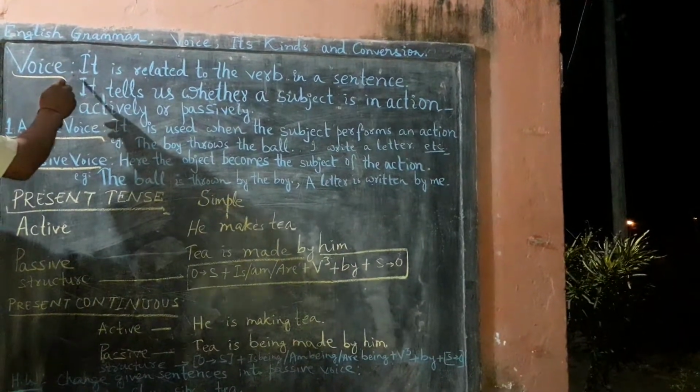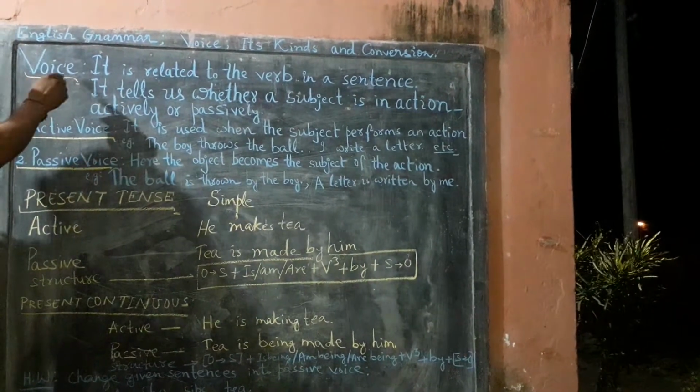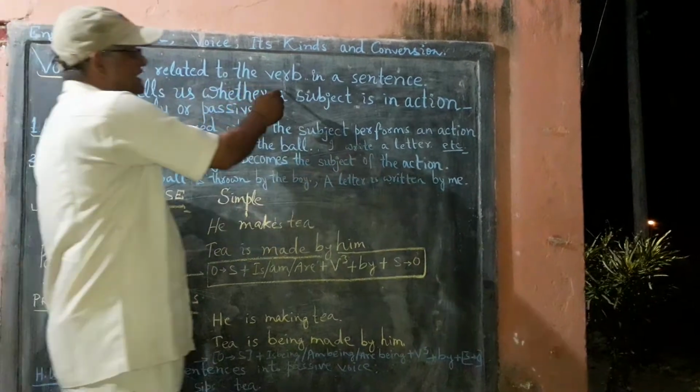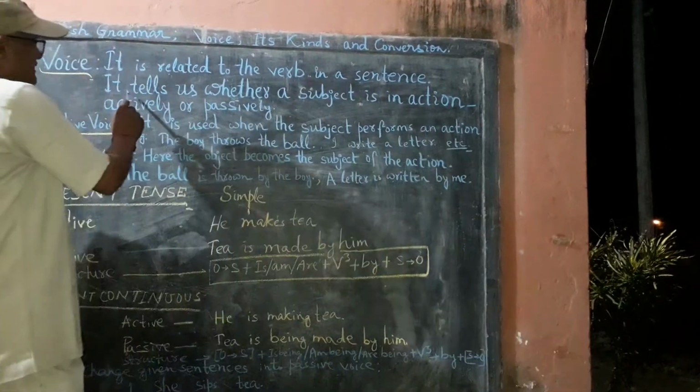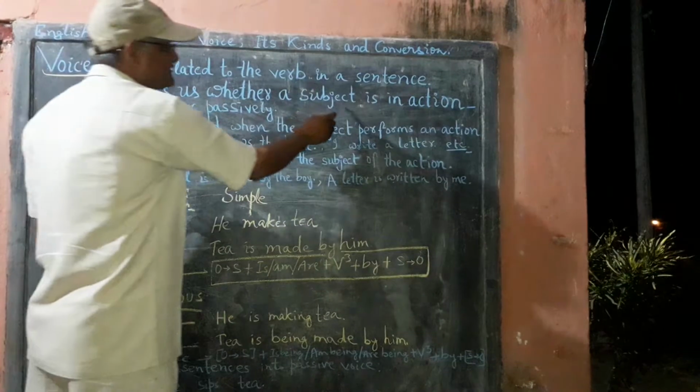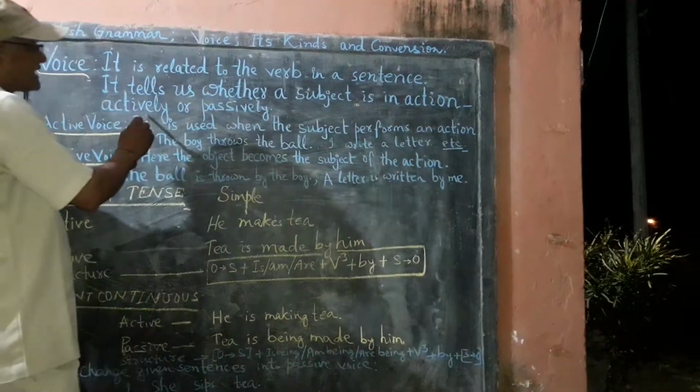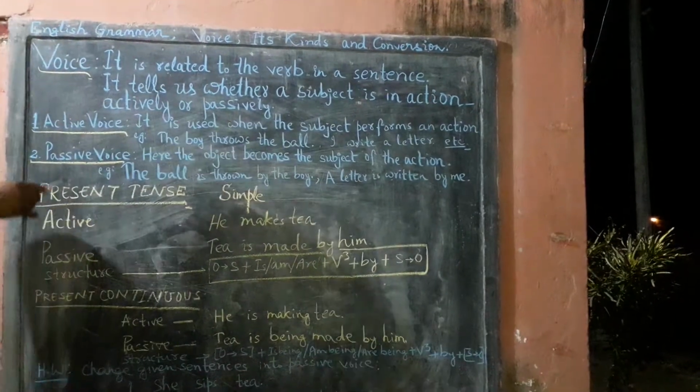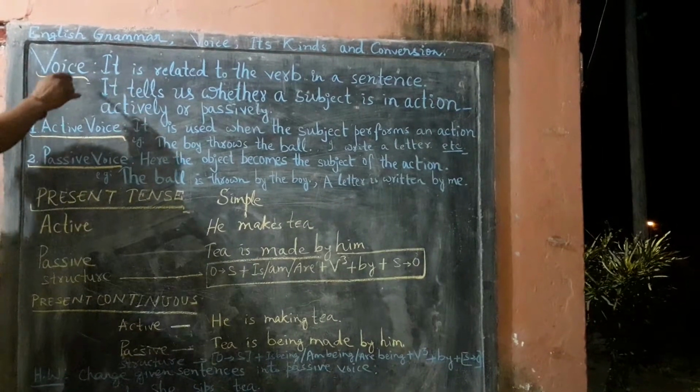Voice, it is the definition of voice. It is related to the verb in a sentence. It tells us whether the subject is in action actively or passively. This is the definition of voice.